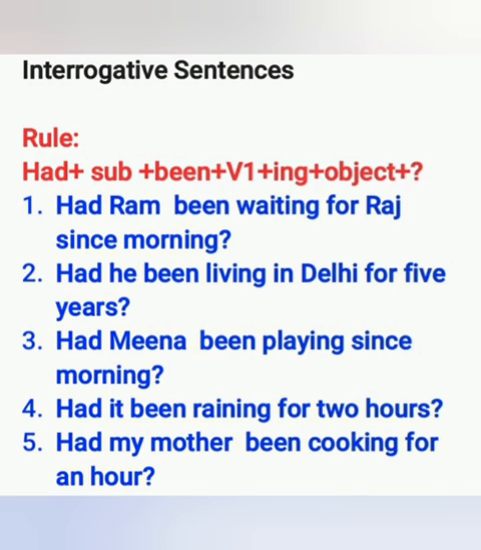Question mark. Fourth sentence, had it been raining for 2 hours? Question mark. Fifth example, had my mother been cooking for an hour? Question mark. Dear students, don't forget to put question mark at the end of interrogative sentences.